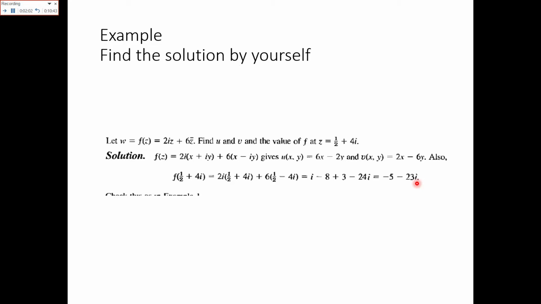So here −5 is basically u, the real part of the function, and −23 is v, the imaginary part of the function. So for any value that could be given to you, you can find the real and imaginary part of the function, and you can define the function at any desired complex number.